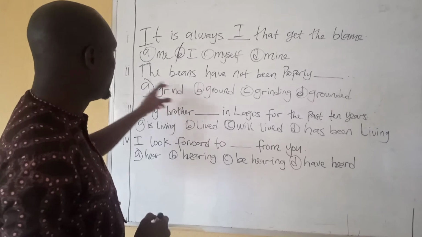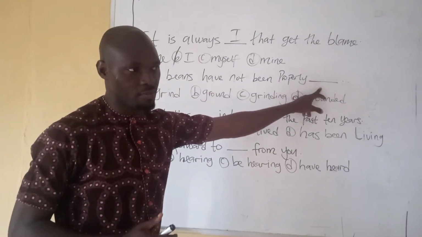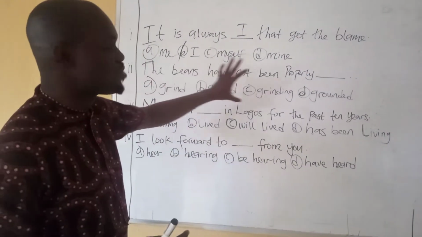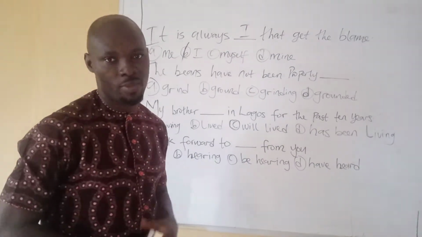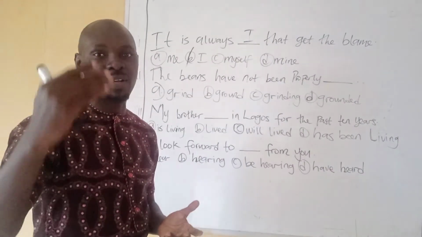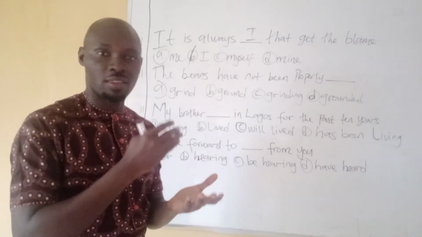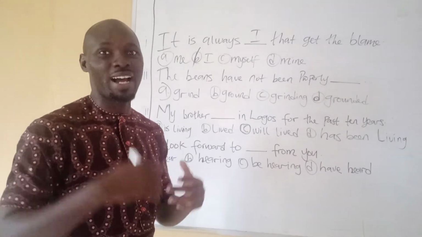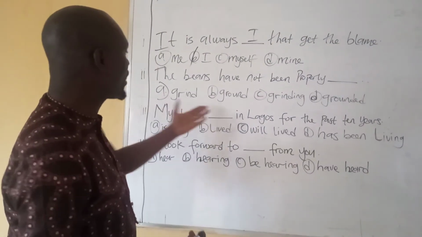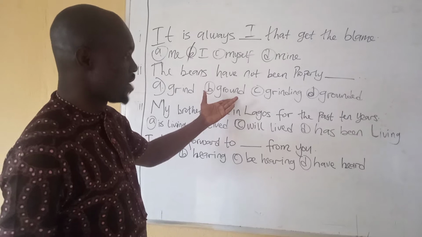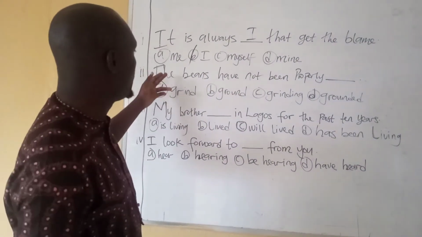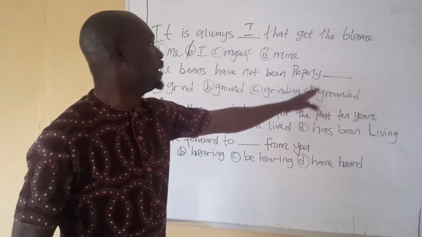Number 2, the beans have not been properly. Now, this kind of question is related to irregular verbs. Don't forget, irregular verbs are verbs whose simple past and past participle are not regular. The simple past and the past participle cannot be easily identified. So, when we look at the options, we have grind, ground, grinding, and grounded.